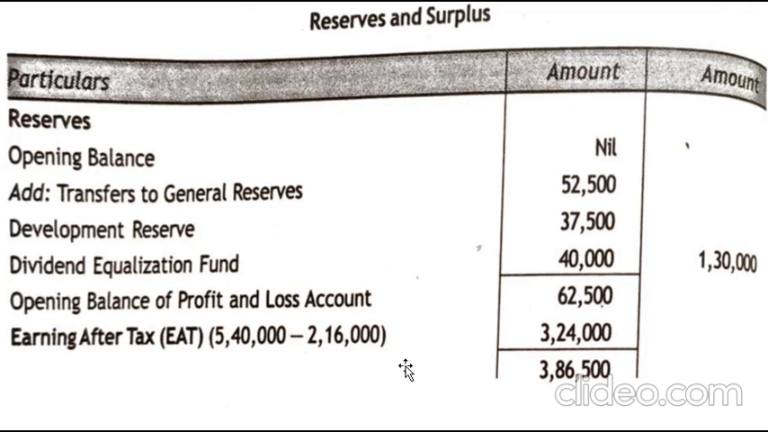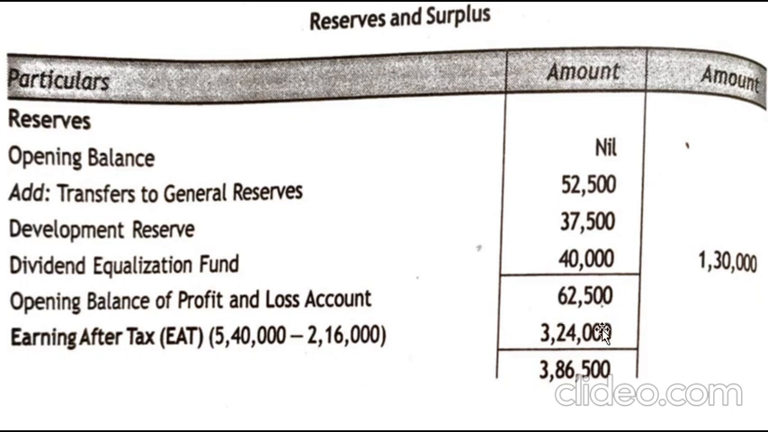How did you get 2,16,000? The provision for tax stated in the question is 40%. So 40% of 5,40,000 will give you 2,16,000. So the profit you have earned, 5,40,000, minus the provision you make, 2,16,000, will give you the balance 3,24,000, which is the profit after tax.